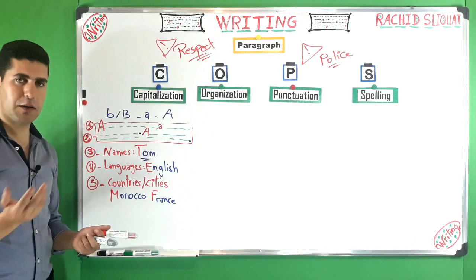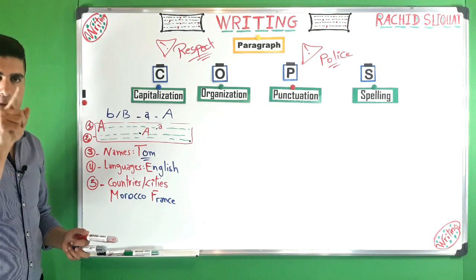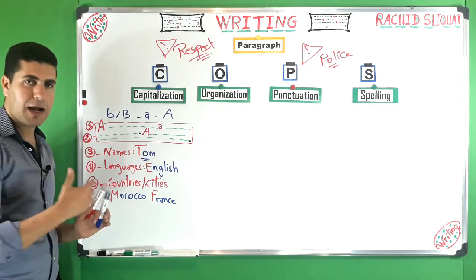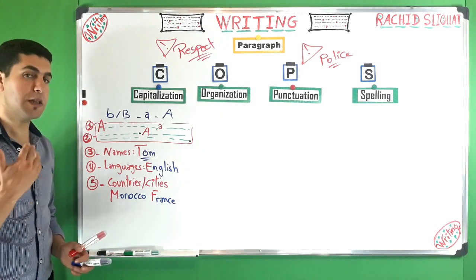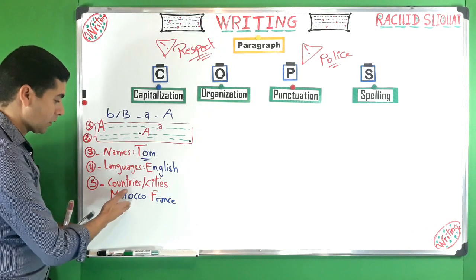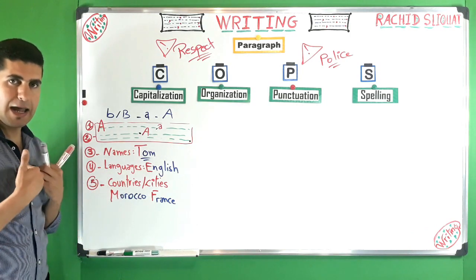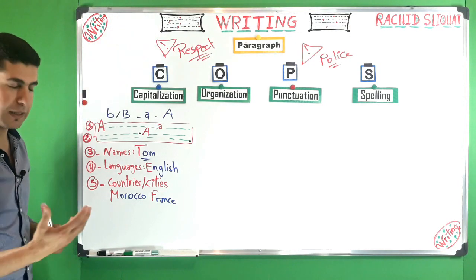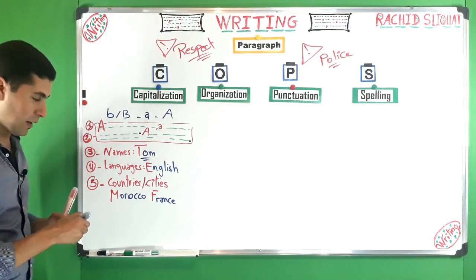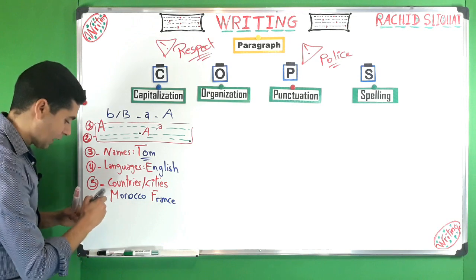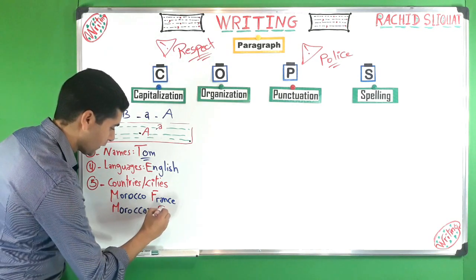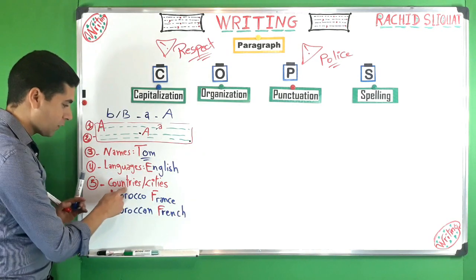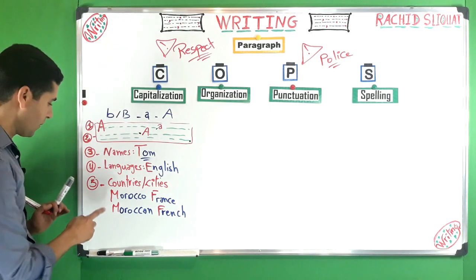Cities, for example, Paris. Paris should be written with a capitalized P, okay? Rabat, for example, R. And even nationalities. For example, Morocco is a country. I am Moroccan. So Moroccan is a nationality. So Moroccan, again, should be written in a capital letter, okay? Or French, for example. So this has to do with countries and cities. Okay, this is number 5.